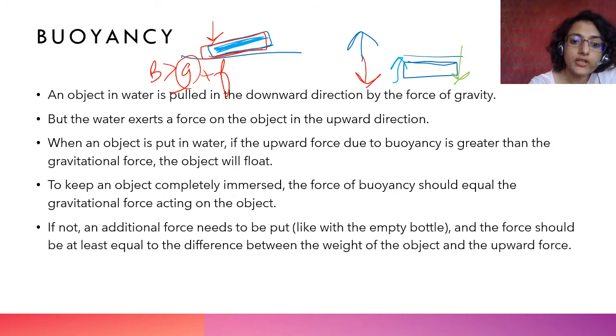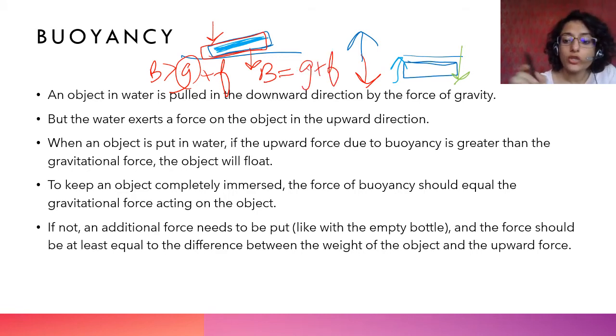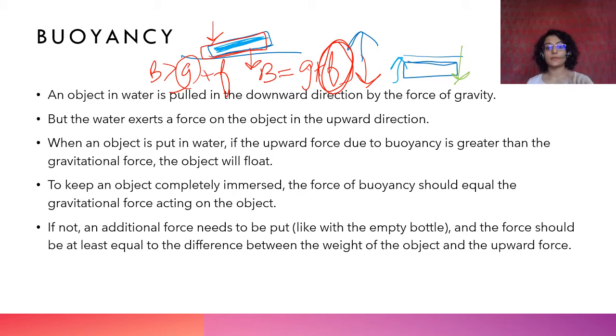So you will push it until a point where buoyant force equals the G plus F. You have to put this much additional force to push it down until it is completely immersed. Okay? उसको completely immerse करके रखने के लिए आपको इतना additional force gravity के direction में देना पड़ेगा, ताकि वो bottle या फिर जो object है that remains completely immersed.